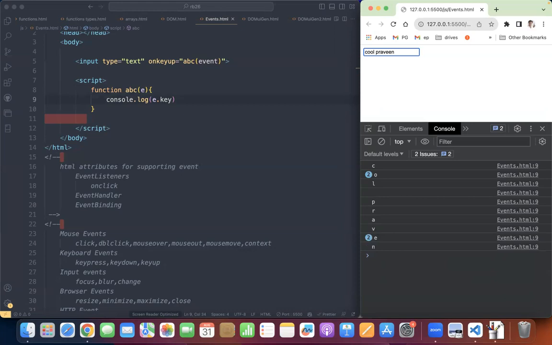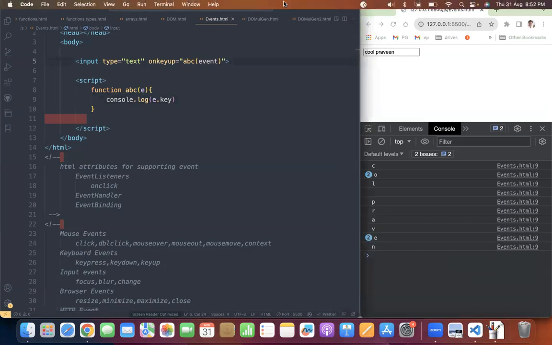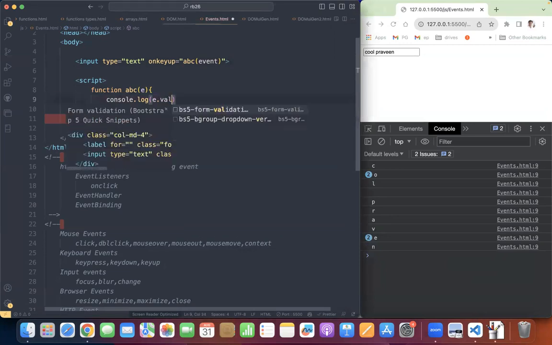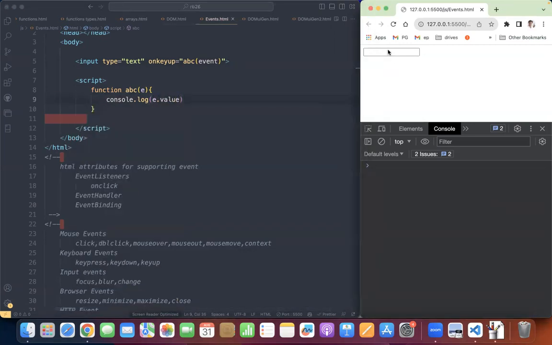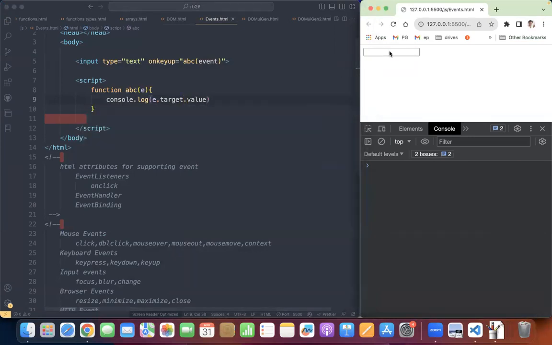Understood? So instead of displaying here, can I display here? Okay, have you understood what I have done? So as soon as you perform the event, it will take that event object and you can do whatever you want. Okay, no sir, I don't want individual characters, I want the complete value. So e dot target dot value is to be used. Just now I have shown you e dot target dot value.